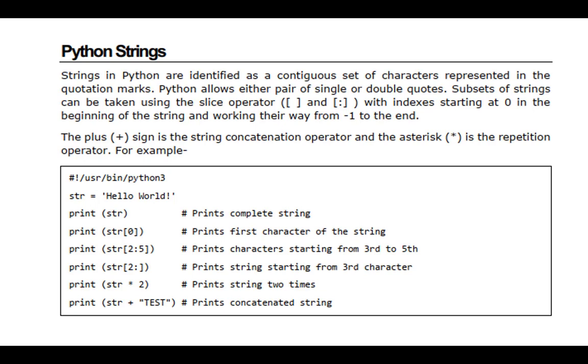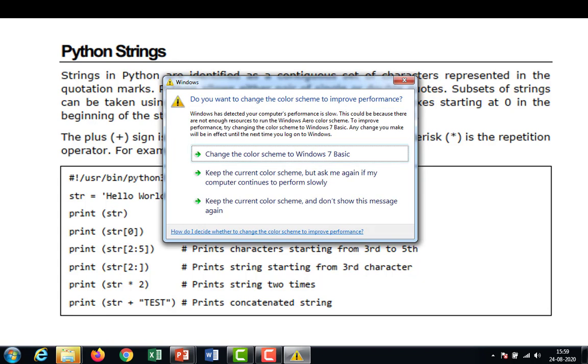Now, before going to lists, I am once again going to deal with the concept of strings. If you are familiar with string operations, then we will go for lists.